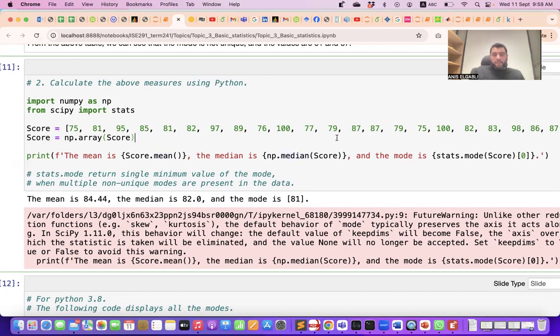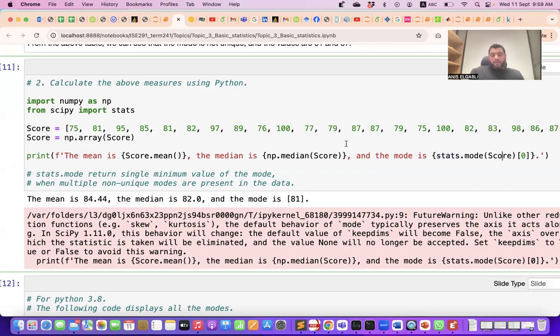Here we're calling np.median and passing score as an input to compute the median. And here we use the stats module, which is a module inside the SciPy library. We call the function mode inside this module, and we pass score as an input